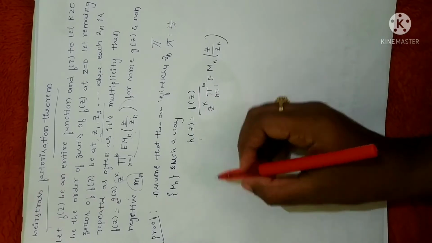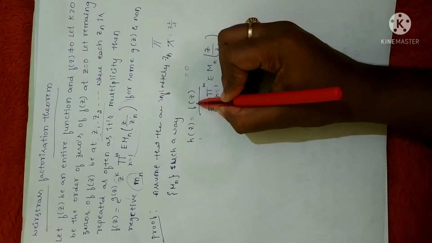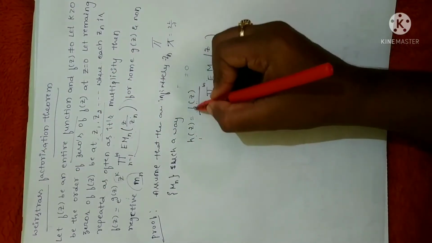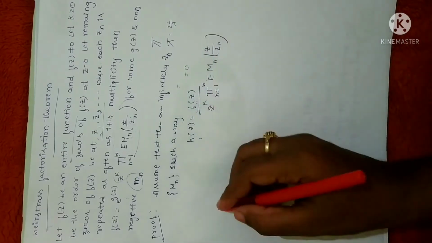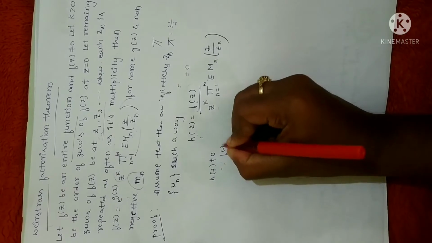Now you can clearly see that f of z will not be equal to 0. Why? Because it is an analytic function and an entire function. So h of z is also not equal to 0. If f of z is not 0, we can say h of z is also not equal to 0, as f of z is not equal to 0.